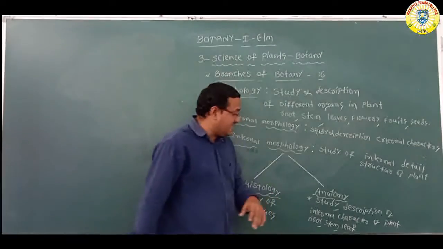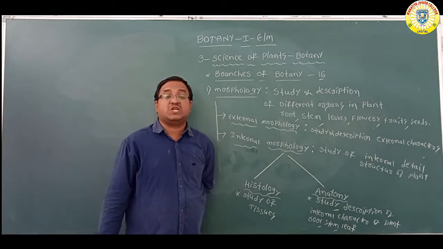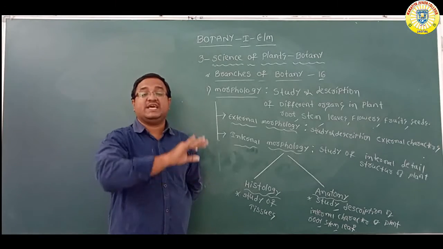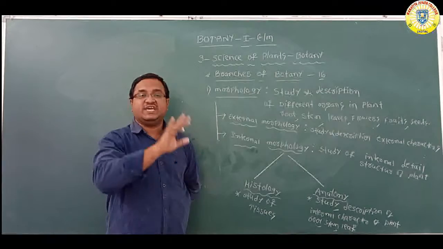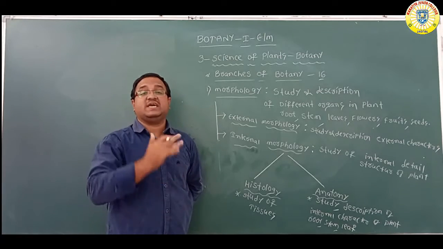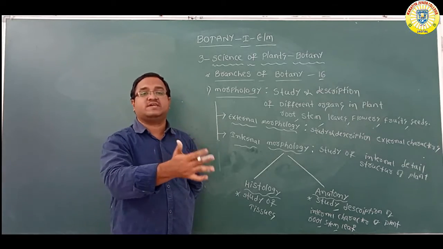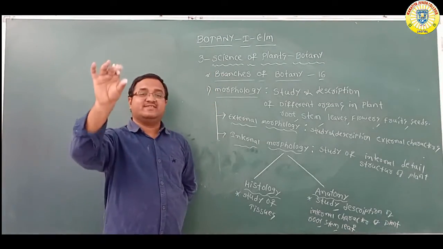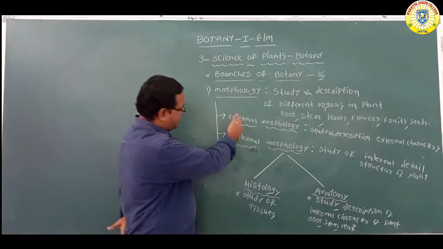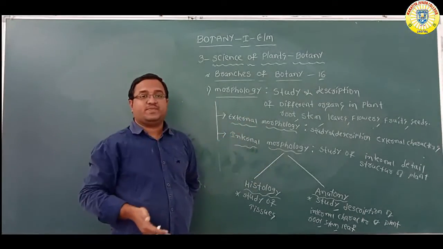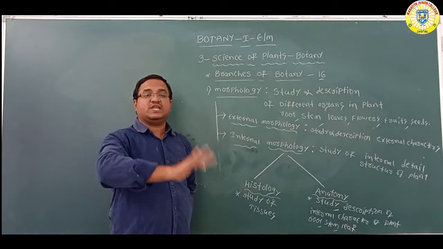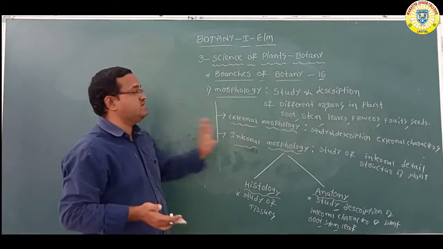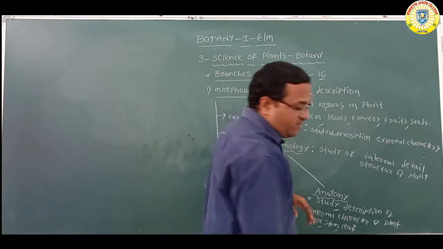What is anatomy? Anatomy means study and description of internal characters of the plants. Studying about the internal character of the root, the stem, the leaf, and so on. So this is the first branch, morphology, which has four extra sub branches: morphology, external and internal, and internal again two, histology and anatomy. So this is about the morphology. You should remember morphology.